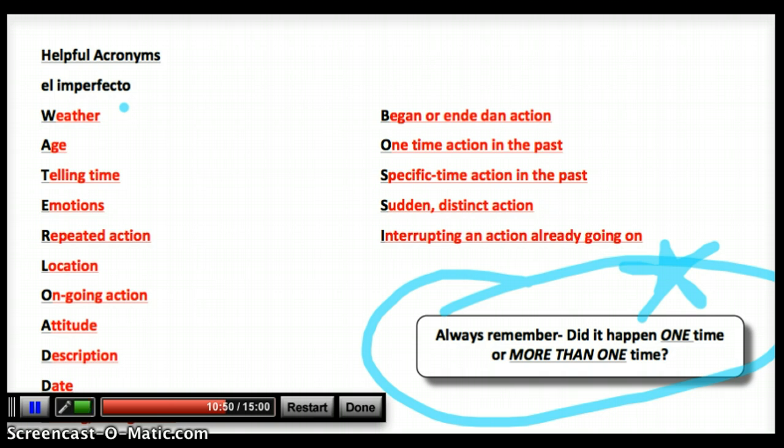So when I'm describing the weather, I'm saying it was very sunny. Instead of saying hizo mucho calor, I'd say hacía mucho calor, like it was very hot. So I'm going to use the imperfect when I'm talking about the weather. Now again, if it started to rain, then I could say empezó a llover. Does that make sense? Because it started. There was an actual end. Like I'm saying, there was a beginning or an end to an action, and that's an example right there. So when it started to rain, that's what's going on there.